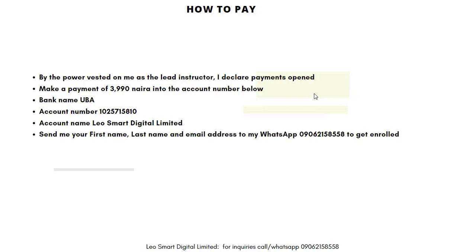How to pay? By the power vested on me as the lead instructor, I declare payments open. Make a payment of 3,990 naira into the account number below. Bank name UBA, account number 1025-715-5810. Account name is Leo Smart Digital Limited.